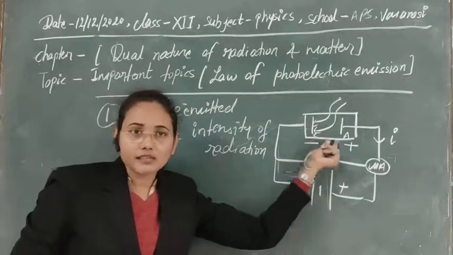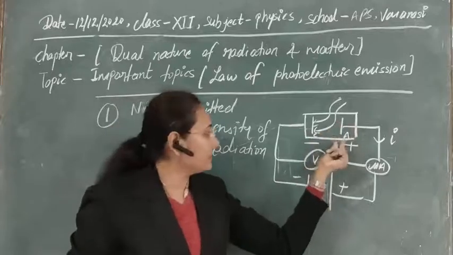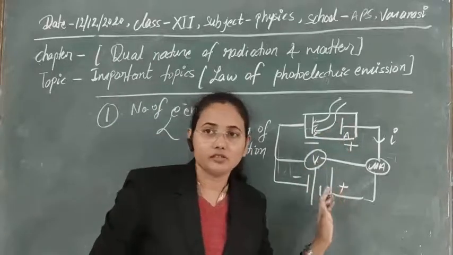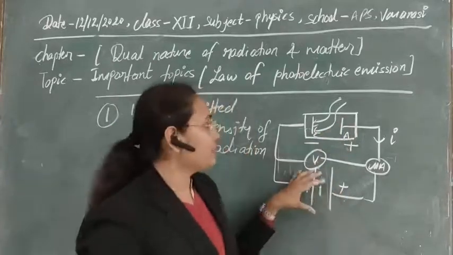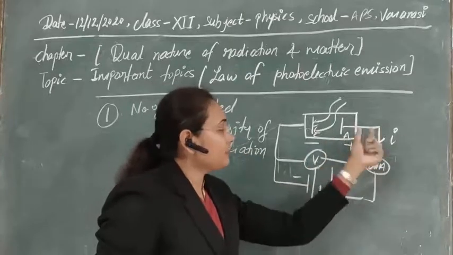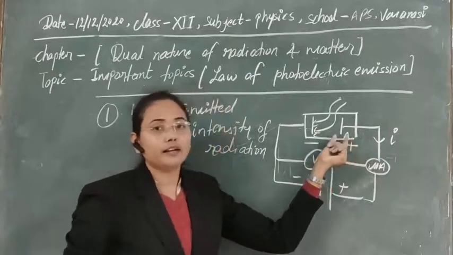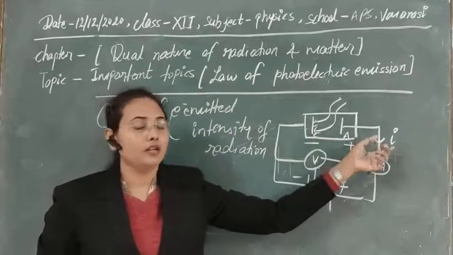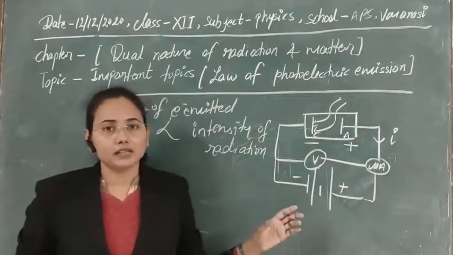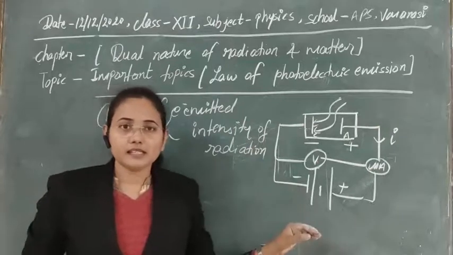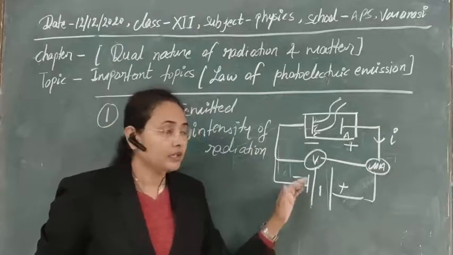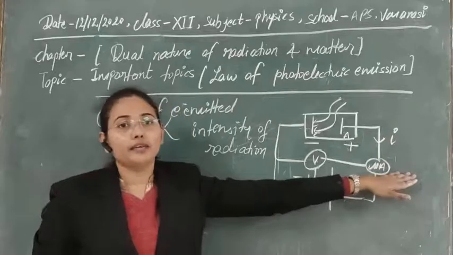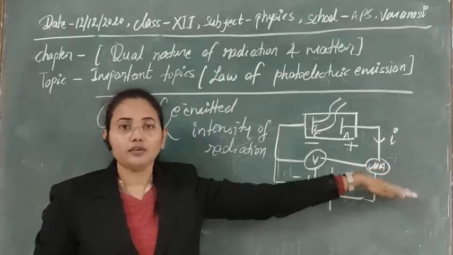If we put a negative potential here, then at that negative potential the anode will repel all these electrons. So no electrons will be collected at the anode and no current will be obtained in this circuit. So potential also affects the current flowing in this outer circuit, the photoelectric current.